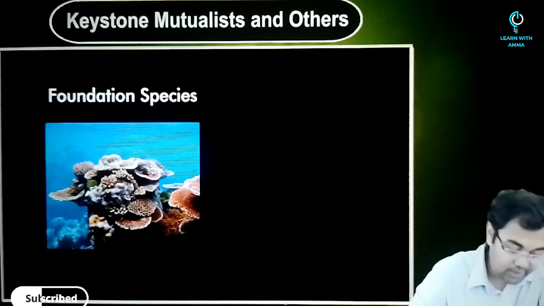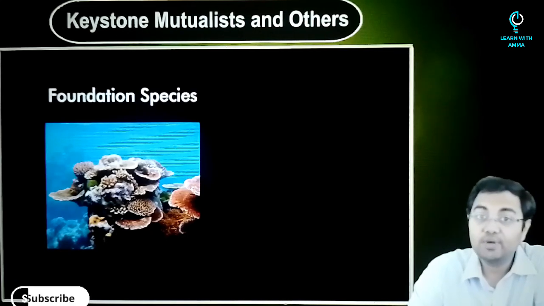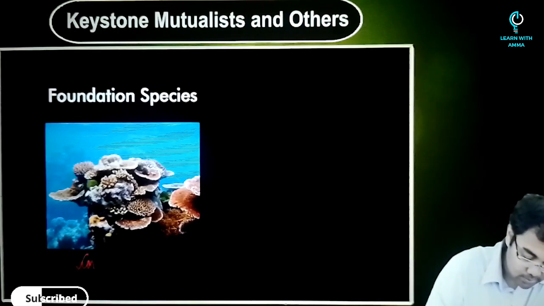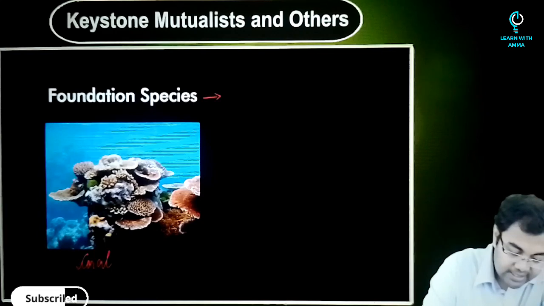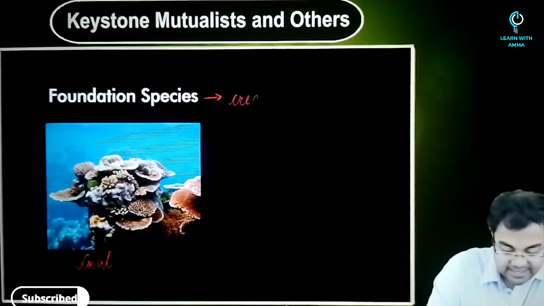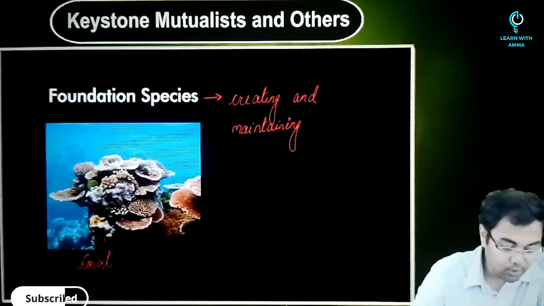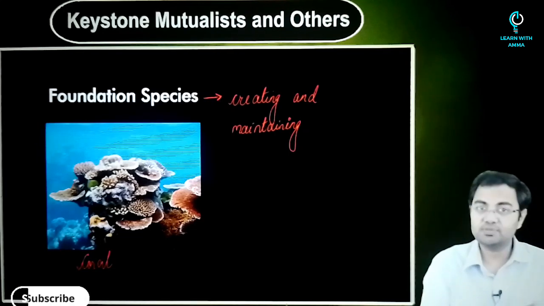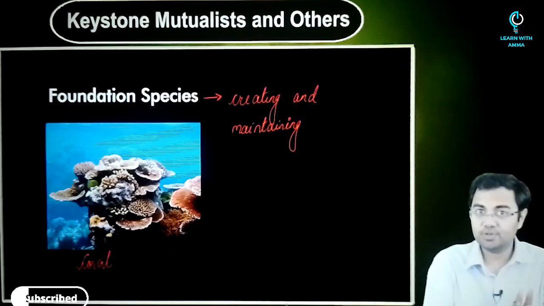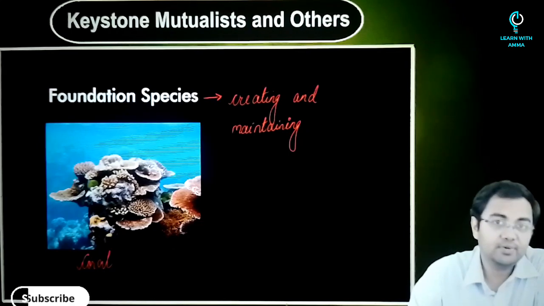Then after that, you have another example of a different kind of species which is called a foundation species. As an example, you can take a coral. Now why would we call a coral a foundation species? Because they will be responsible for creating and maintaining the ecosystem. If the corals are not present, then this becomes a barren land, and a lot of such species that survive because the corals are here will not be able to, and then nothing will exist.